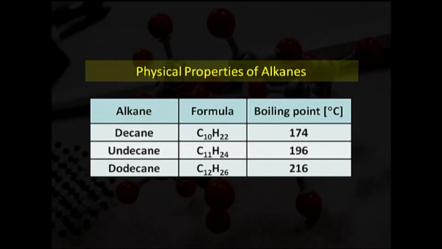In the table, we are seeing that decane has a boiling point of 174, undecane has a boiling point of 196, and dodecane has a boiling point of 216. Here it is clear that the boiling point increases from decane to dodecane as the chain gets longer.